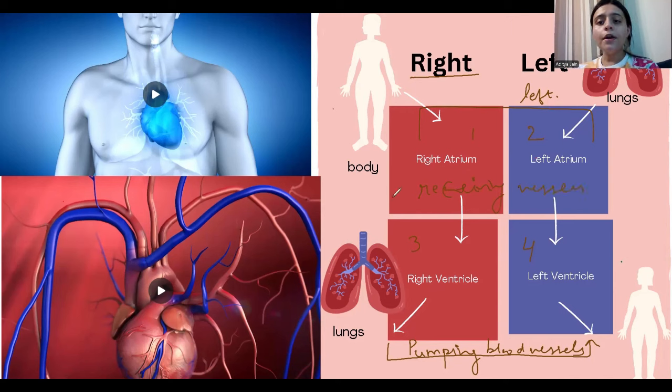So the upper two are the receiving vessels and the lower two regions are the pumping vessels. The upper two, which we are referring to as the receiving vessels, are known as atrium. We say atrium when we are talking about the singular, and atria as the plural.